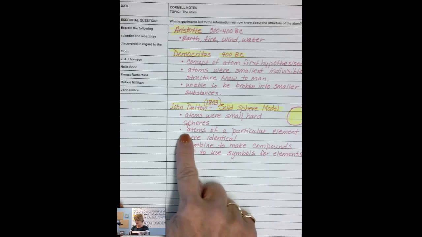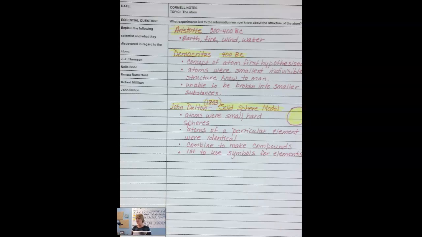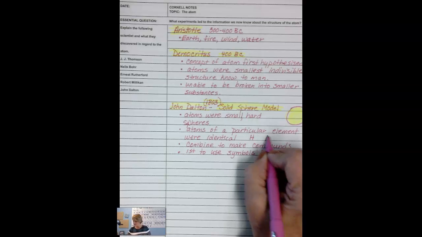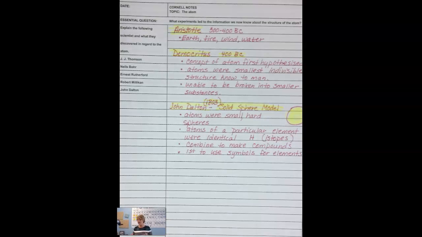But one thing he was correct about: every person had kind of their area that they were true about. His was that atoms of a particular element were identical. What we're talking about is that if you have a hydrogen atom, then all hydrogen atoms are going to look exactly the same. They're not going to look like a helium atom. The only thing he was a little bit wrong on is that we have now found that we have things called isotopes. We're going to talk more about isotopes and actually be able to calculate those.